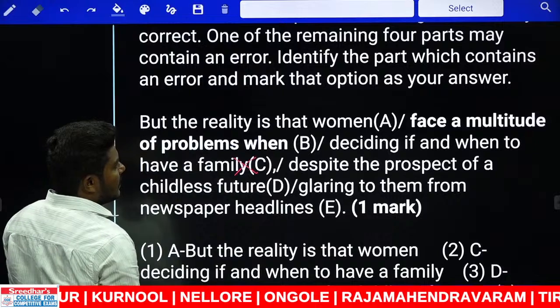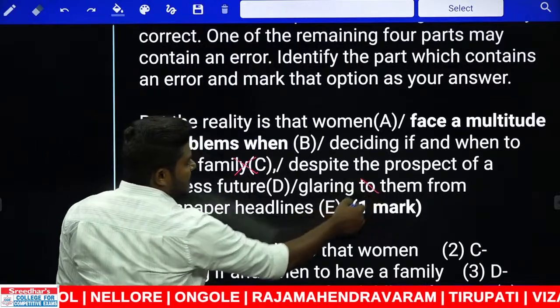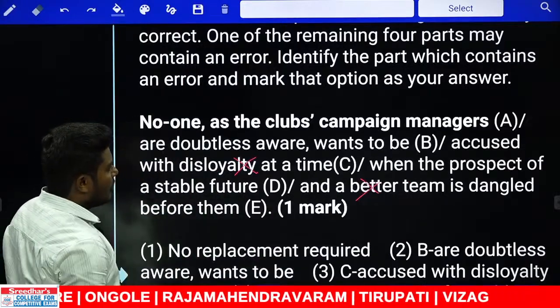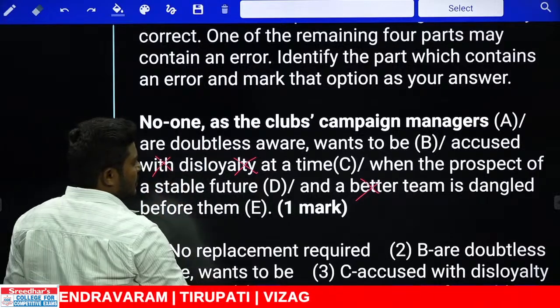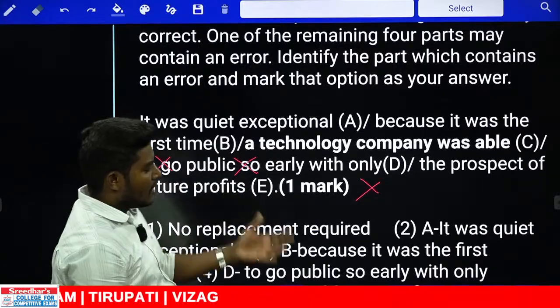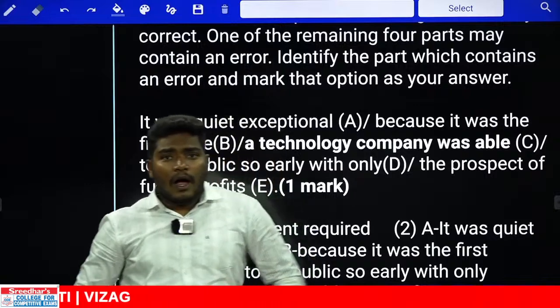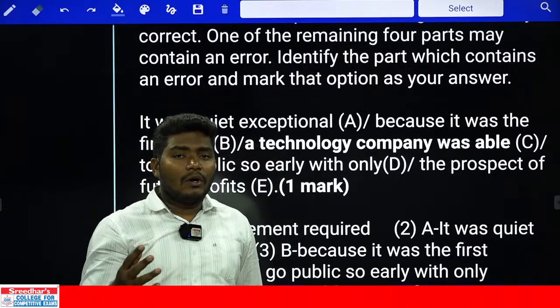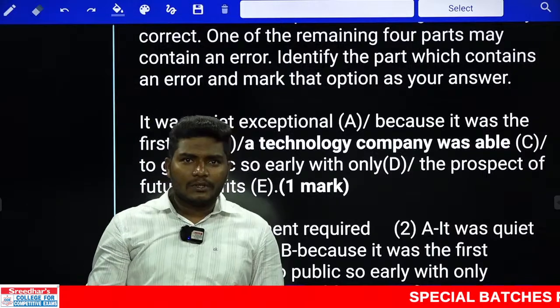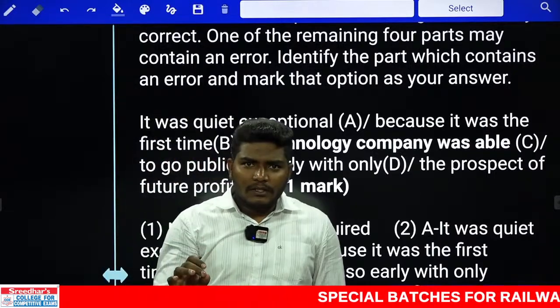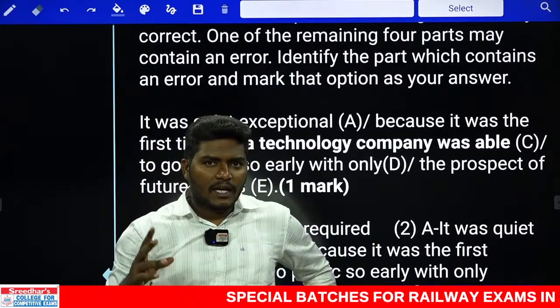In 123 we have the error of preposition again, glare at. In 124 again we have an error, accused of, that is also a preposition, and in 125 we have a word usage kind of error. In 5 errors we got 3 questions based on prepositions. Now what you need to understand from this, remember most of the cases there are 2 cases where there can be errors.